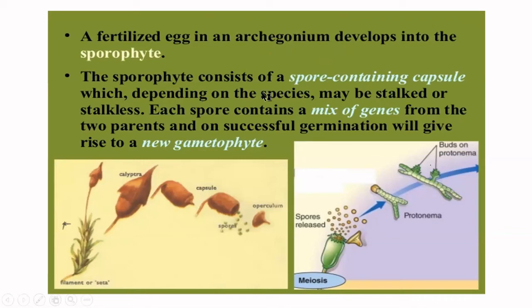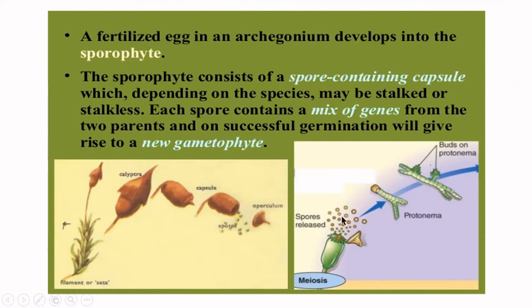The sporophyte consists of a spore-containing capsule, which, depending on the species, will be stalked or stalkless. It might have a stalk or it might not have any stalk. Inside the capsule, the spore mother cells will undergo meiosis to produce spores. Spores are haploid cells. The first gametophytic cell of a bryophyte is called the spore.